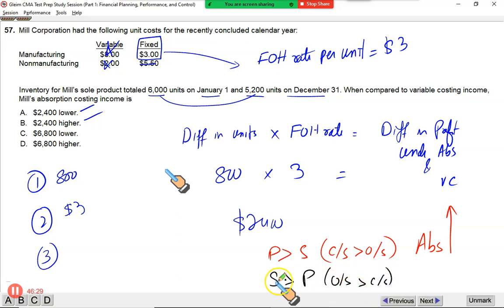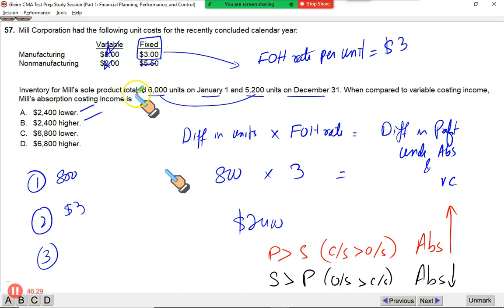Since you have sold more units than produced, your previous absorbed fixed cost gets expensed into the income statement. Hence, more expense means less income, so you will have less absorption-based income if scenario 2 is observed.